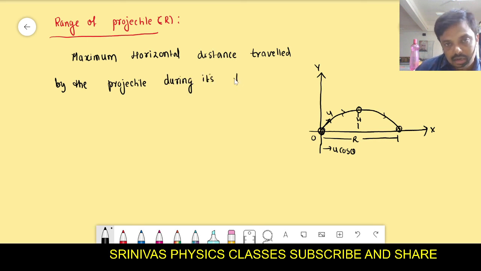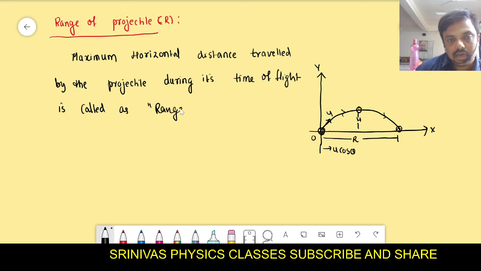This is called the range of projectile. It is denoted with capital R.